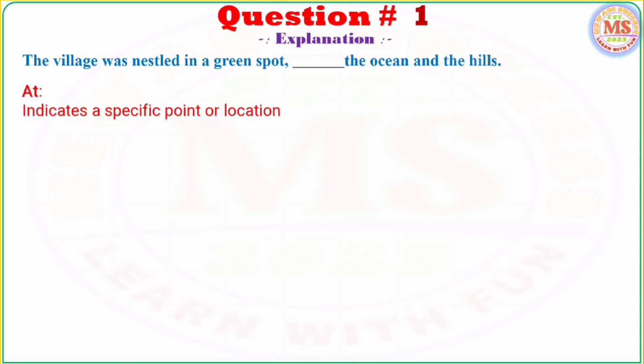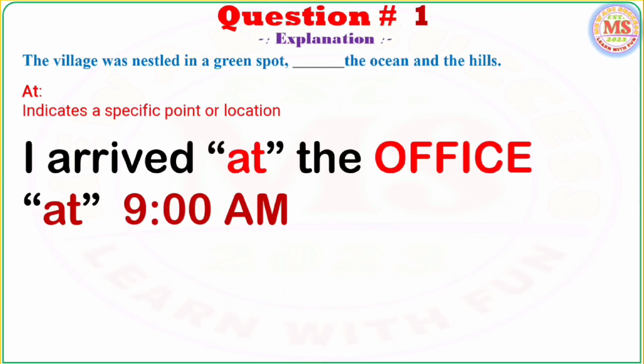At indicates a specific point or location or a specific time, like in this sentence, I arrived at the office at 9 a.m. So office is a particular location and 9 a.m. is also a specific time.